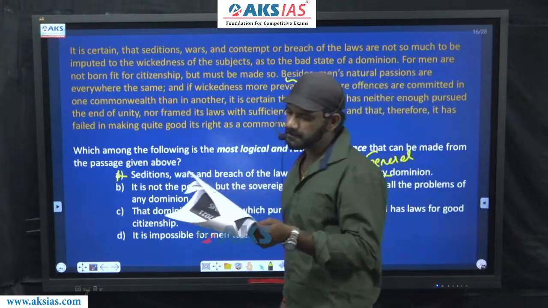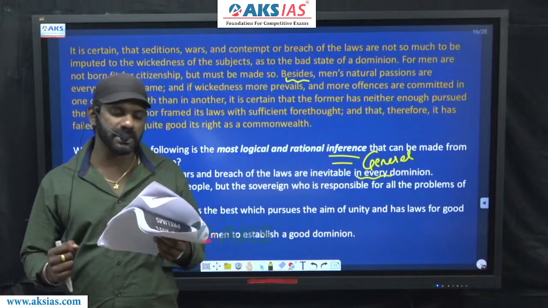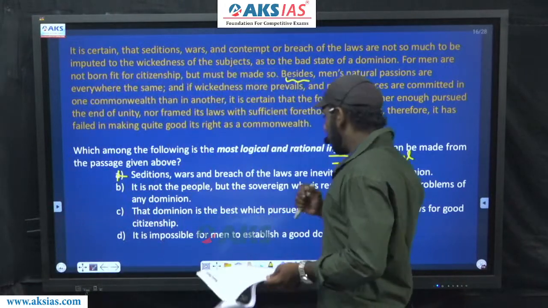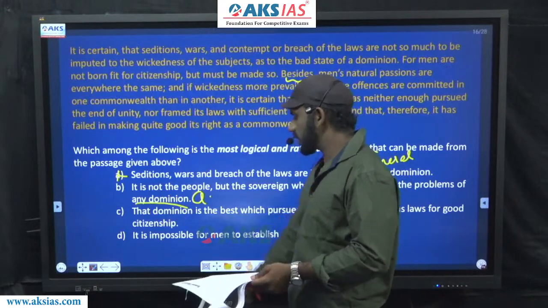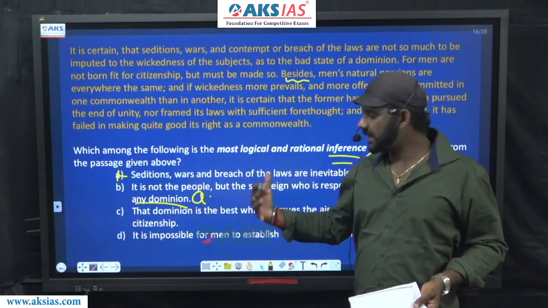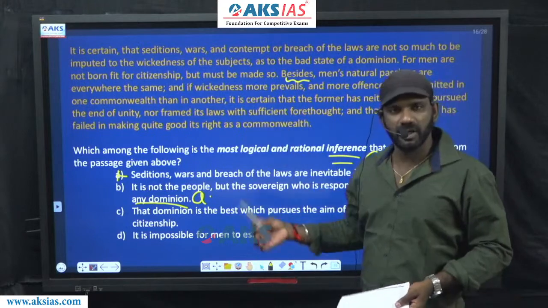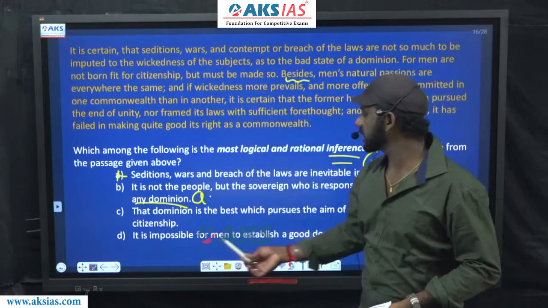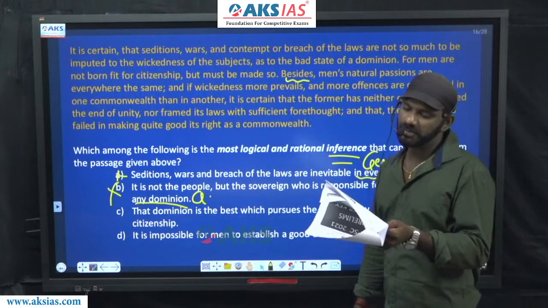Come to B. It is not the people but the sovereign who is responsible for all the problems of any dominion. Any dominion is also general. Anyone, anybody, anything. Every dominion is general, any domain is also general. Such a general usage is nowhere in the paragraph. Option B is also eliminated. Come to option C.